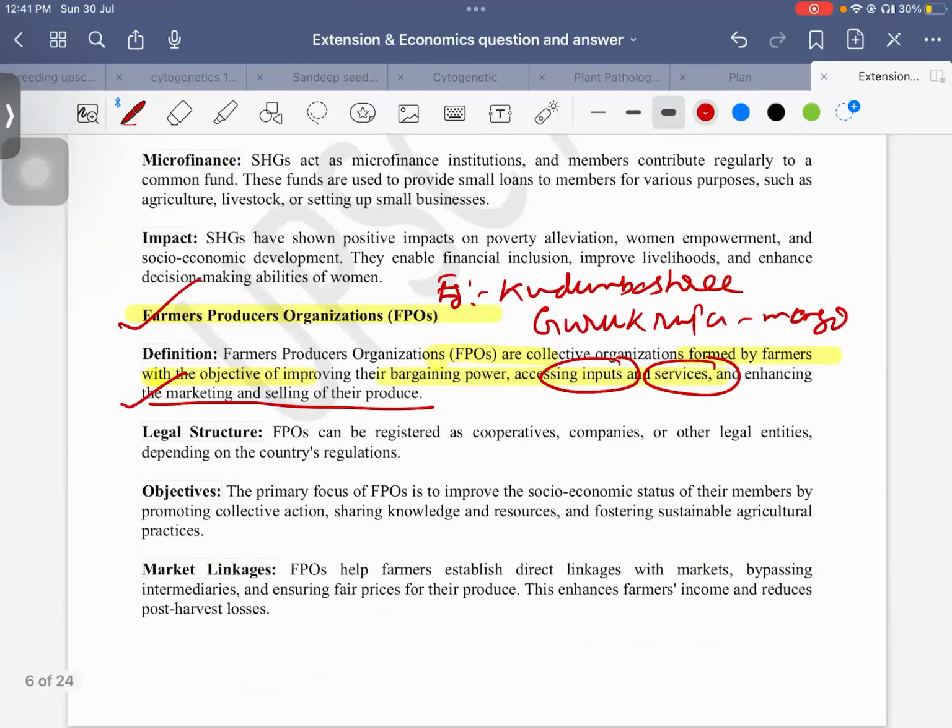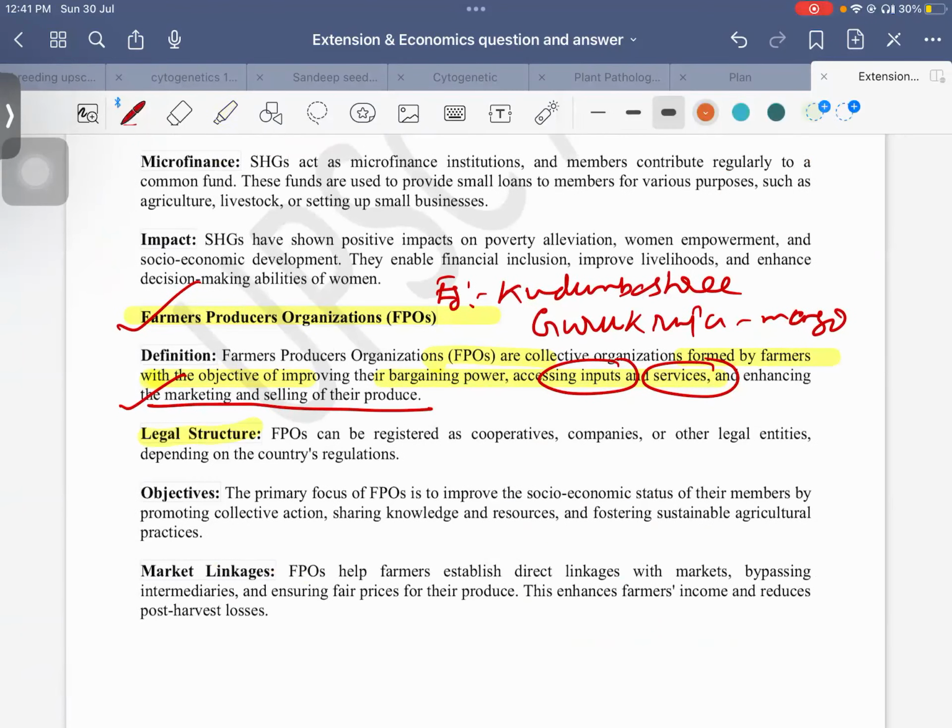But if you look at FPOs, there is a legal structure. It can be registered as a cooperative, a farmer producer organization, or as a company, then it is called FPC, farmer producer company, or any other legal entity or a society. It depends on that.